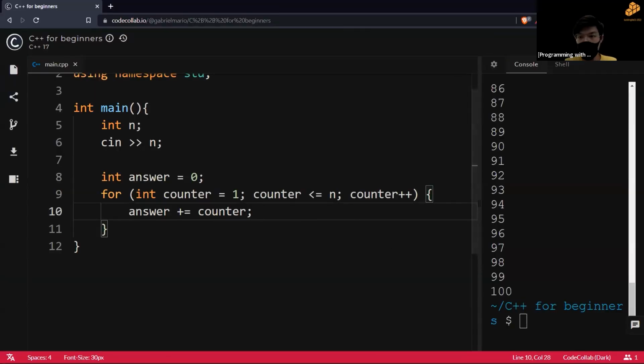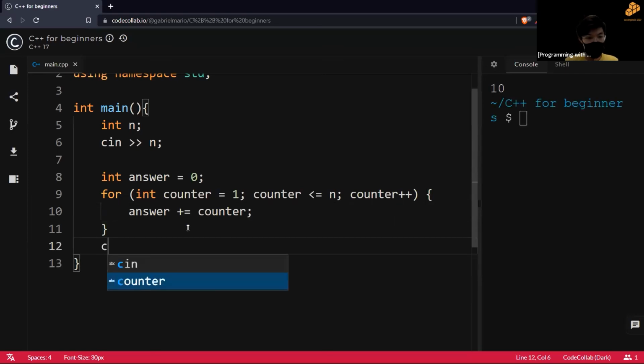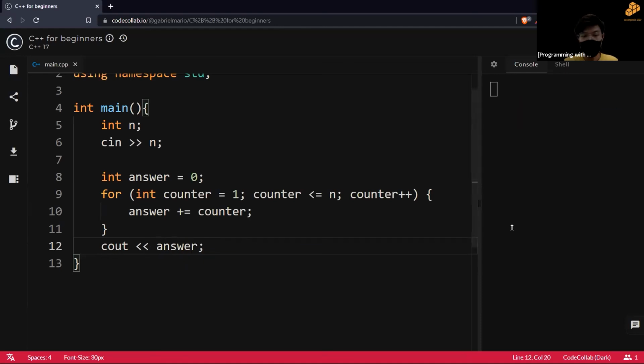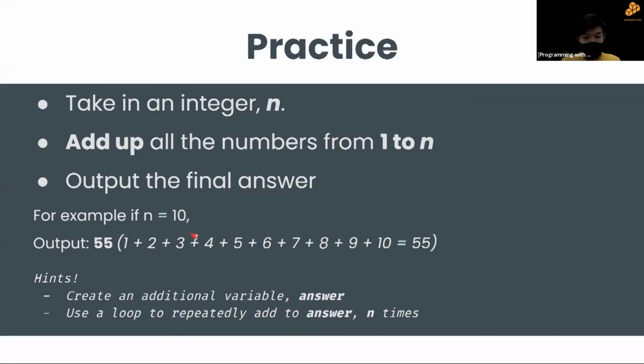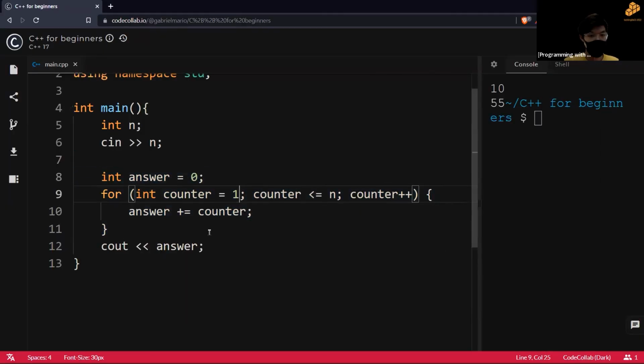Okay, so let's try running this. Please ask any questions if you need. My team and I will help you. Oh yeah, we didn't output answer. Oops. All right, there we go. 10, 55. Yeah, so this is correct. Okay, so this is for the for loop part.